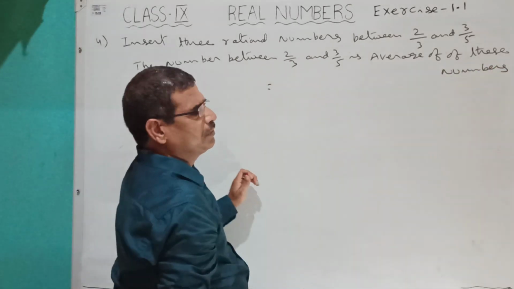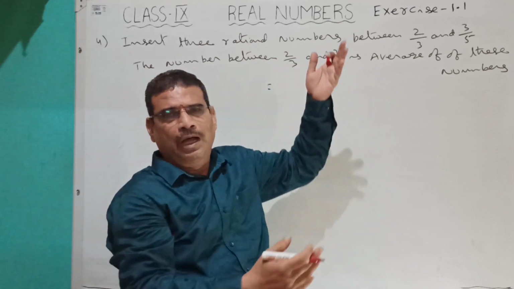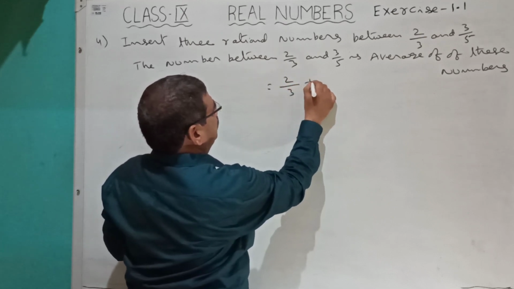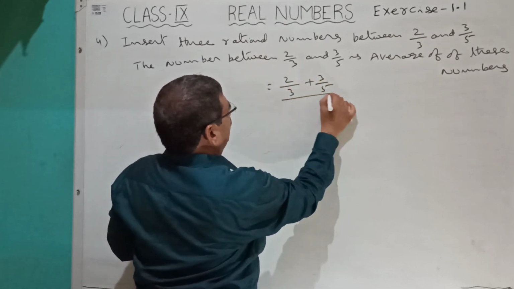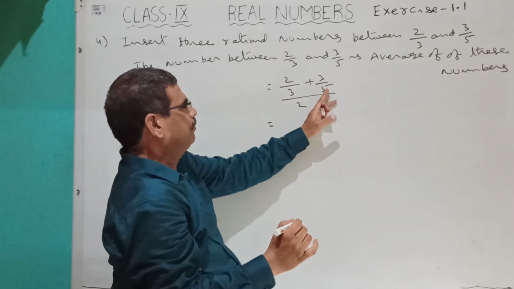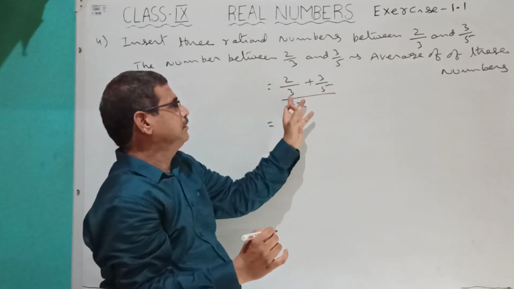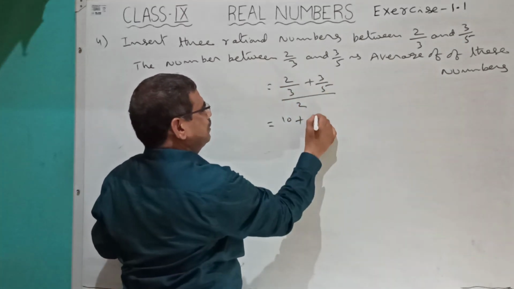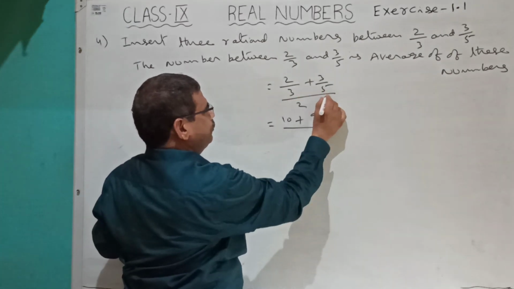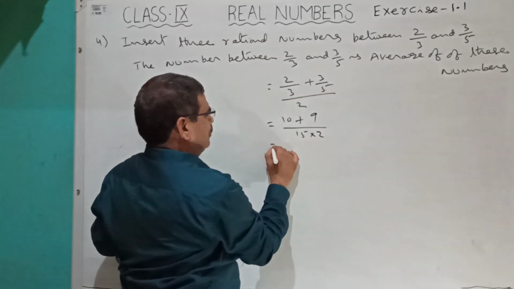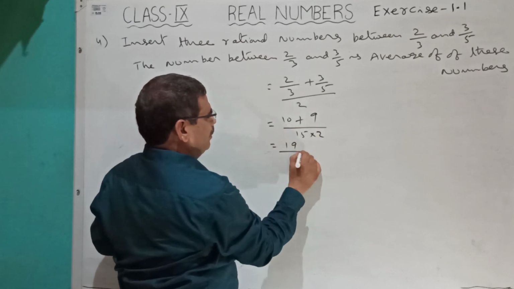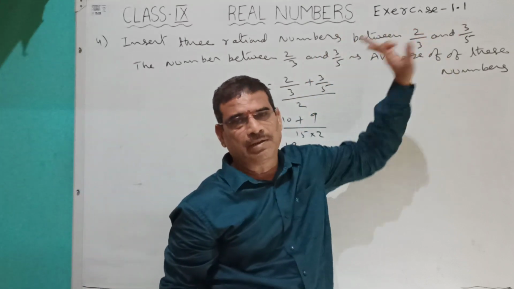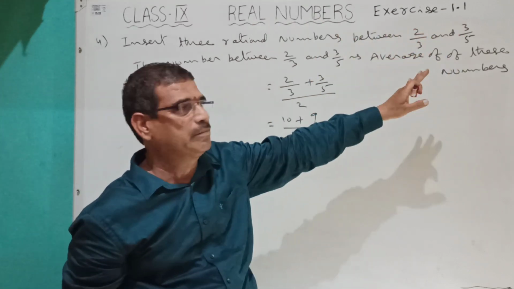So that is equal to, average means adding those two and dividing by 2. So (2 by 3 plus 3 by 5) by 2. Here 5 2s are 10, 3 3s are 9, 3 into 5 is 15, into 2. That is equal to 19 by 30. So this number 19 by 30 is exactly the middle number.